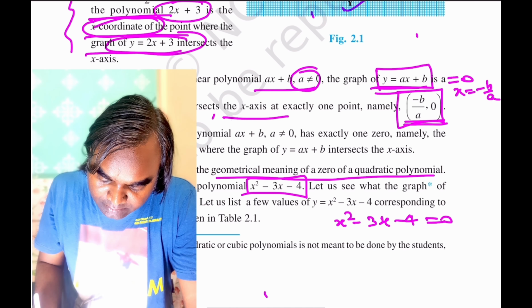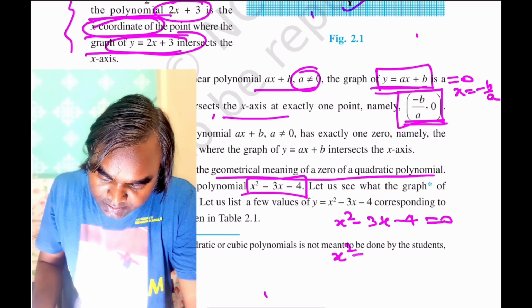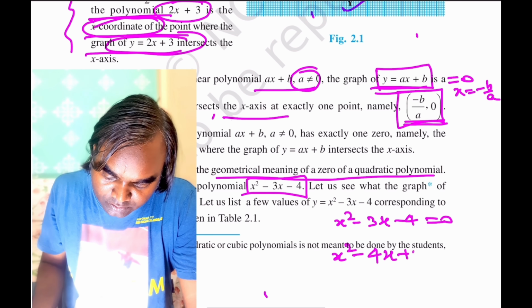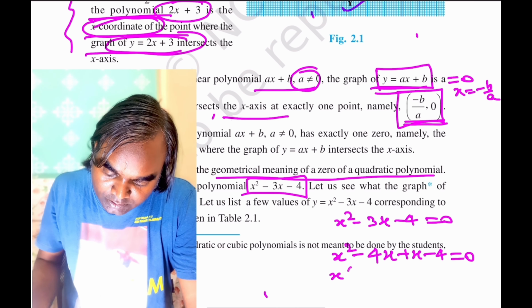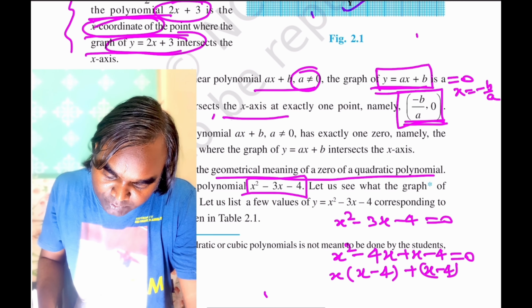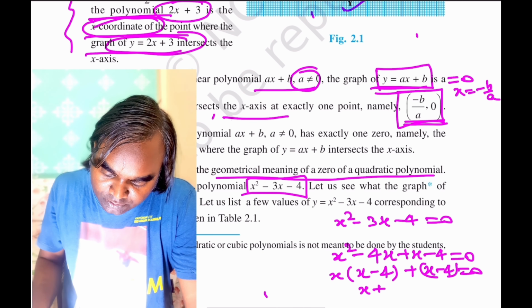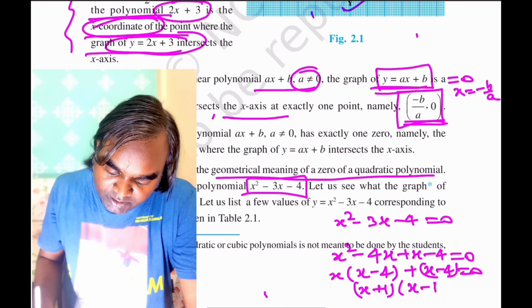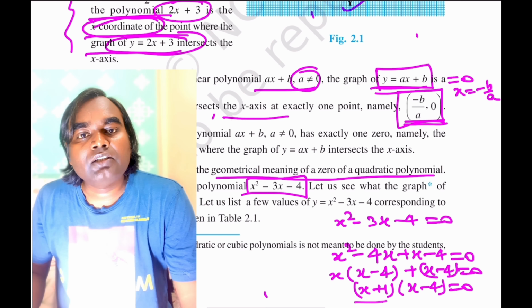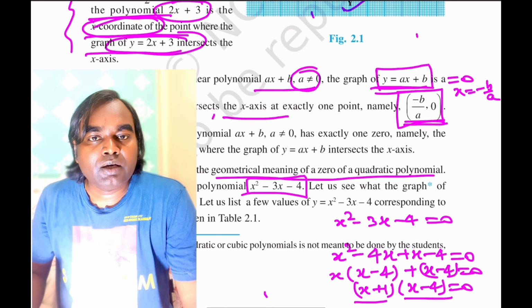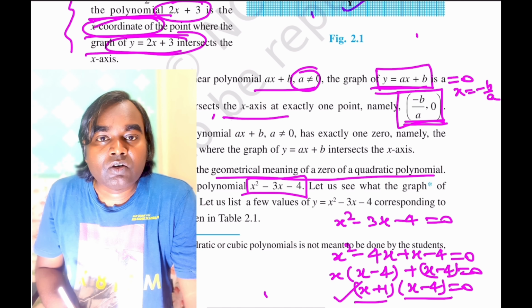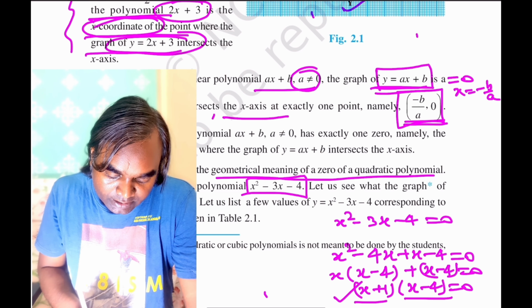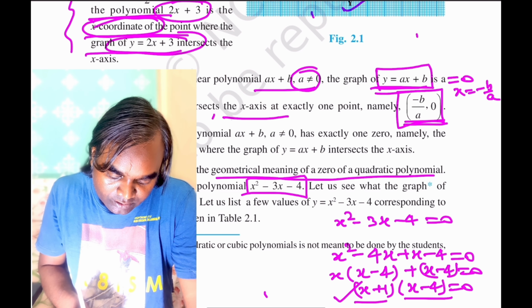by x square minus 4x plus x minus 4 is equal to 0. That is x into x minus 4 plus 1 into x minus 4 is equal to 0. So we see that x plus 1 and x minus 4 is equal to 0. So x plus 1 and x minus 4 are two factors of this polynomial equation. That means we have two zeros of this quadratic polynomial. First x is equal to minus 1 and second x is equal to 4.